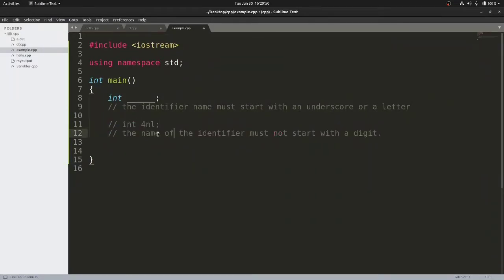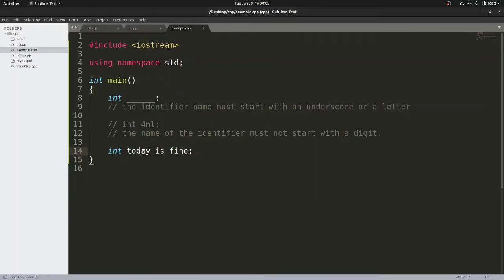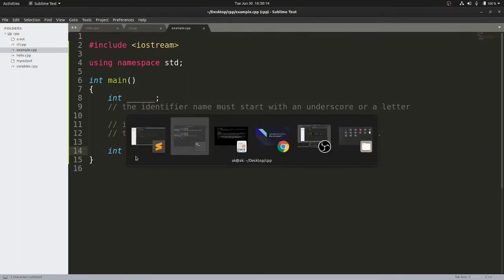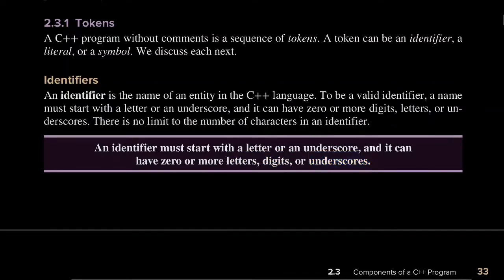So let us comment it out. Now if I write something like this, let's say int today is fine, and put a semicolon, let's compile and check. If I compile, it gives an error. That means we cannot have even spaces. An identifier can contain only letters, digits, or underscores. Except for these things, we cannot use anything else. So these are a few rules for naming identifiers. I hope the concept of identifier is clear.